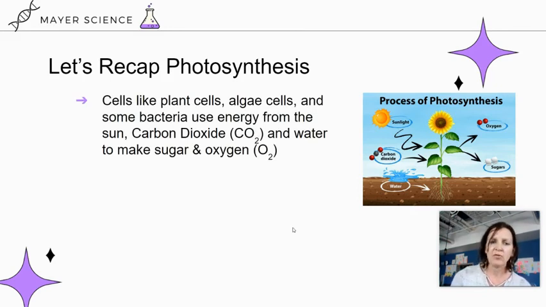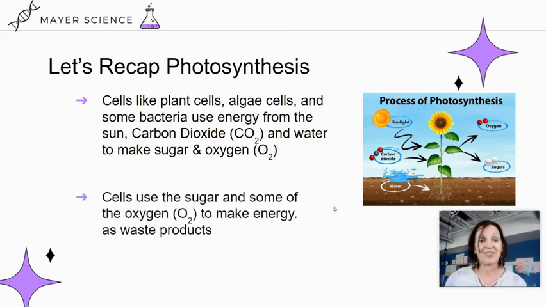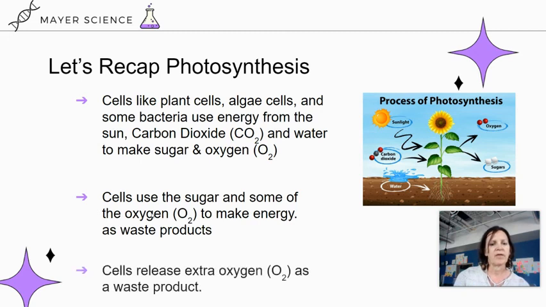So, recapping photosynthesis really quickly. We know that cells, which are called producers, like plant cells, algae cells, and some bacteria, use the energy from the sun, solar energy, combined with carbon dioxide and water to create oxygen and sugar. And the cells then use the sugar and some of that oxygen to make energy. And cells release any extra oxygen as a waste product.